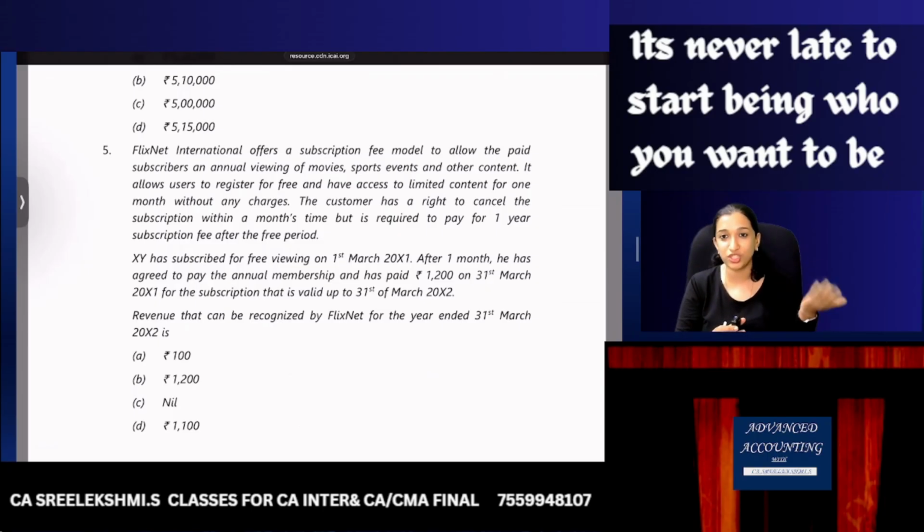After that, you pay. The customer has the right to cancel the subscription within a month's time, but is required to pay for a 1 year subscription fee after the free period.